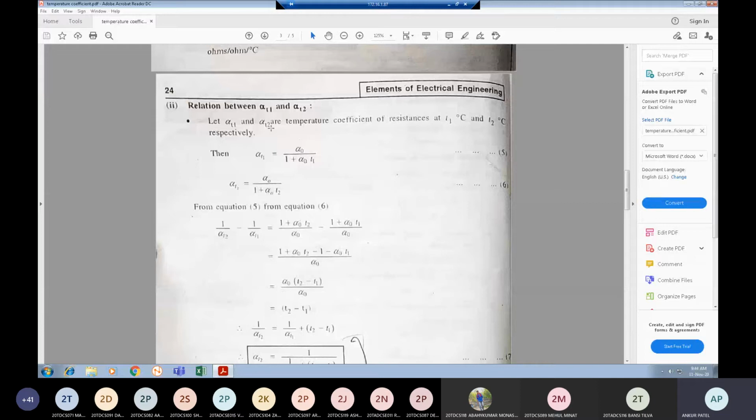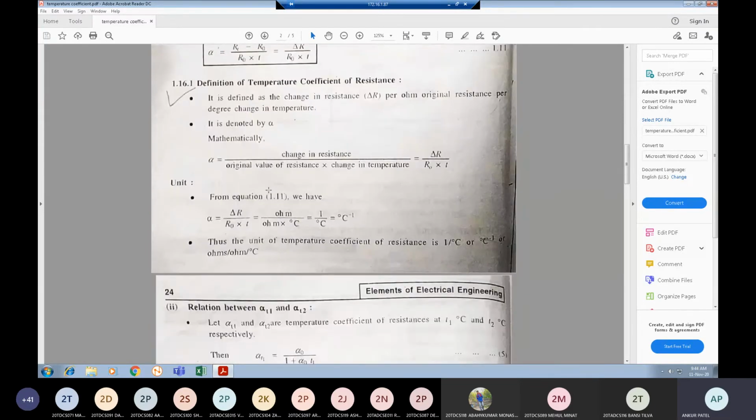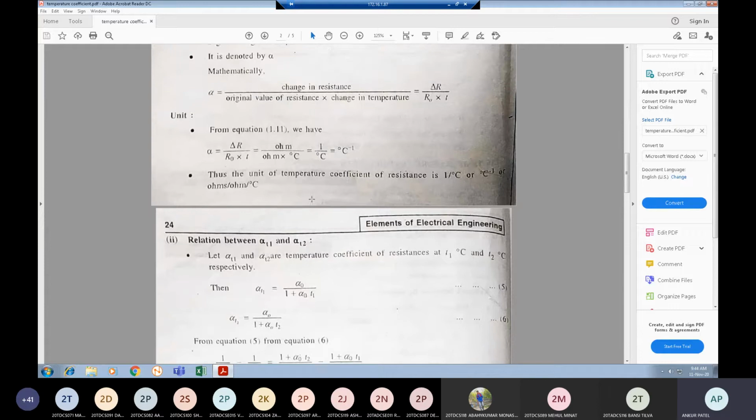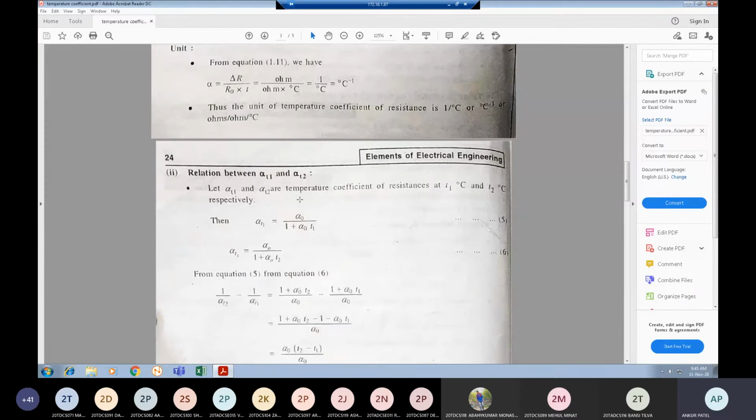Suppose in the exam you are asked to derive the temperature coefficient at different temperatures. You can derive these equations for alpha 0 and alpha t. You can also derive for alpha t1 and alpha t2, but the basic equation you must write. Okay, this relation you should write, and then you can derive these equations. First you have to get this alpha, that is your delta r upon r0 into t. Then you can go for alpha 0 and alpha t, alpha t1 and alpha t2.